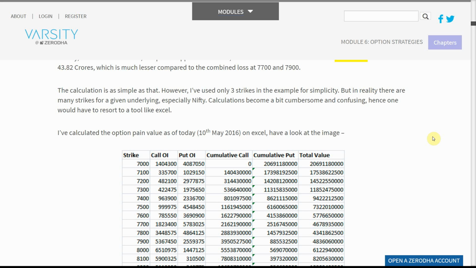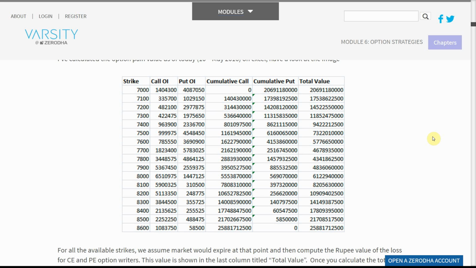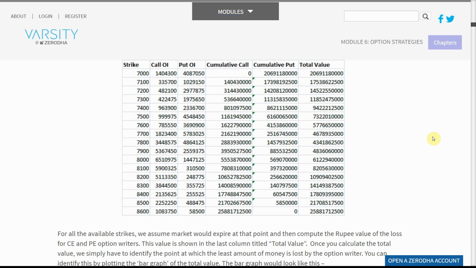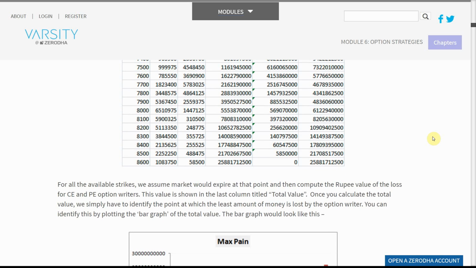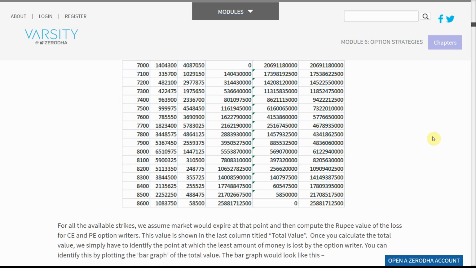I've calculated the option pain value as of today, the 10th of May 2016, on Excel. Have a look at the image. For all the available strikes, we assume the market would expire at that point and then compute the rupee value of the loss for CE and PE option writers. This value is shown in the last column titled Total Value. Once you calculate the total value, we simply have to identify the point at which the least amount of money is lost by the option writer.